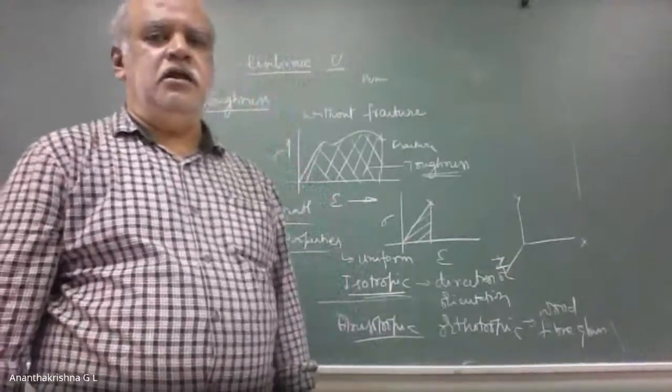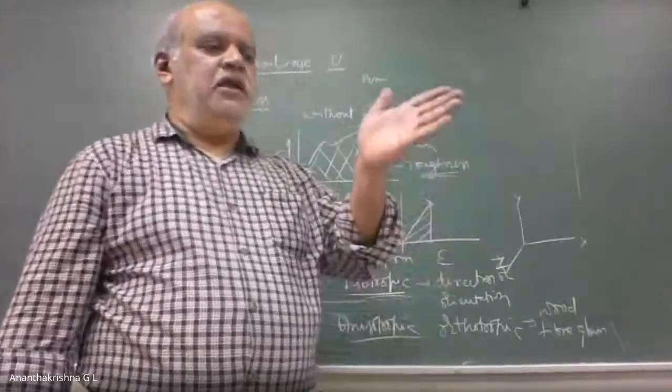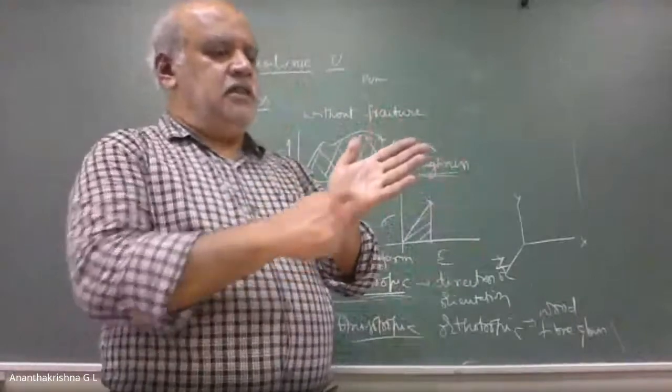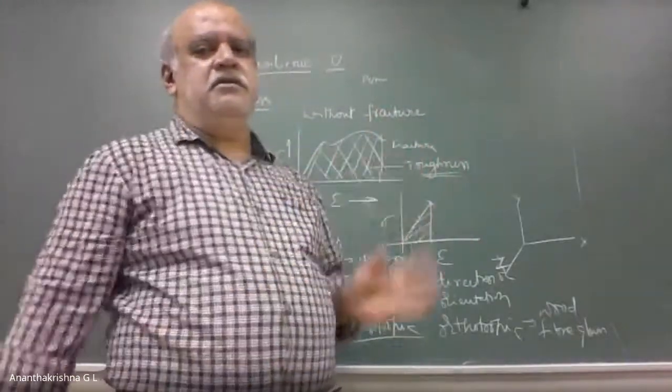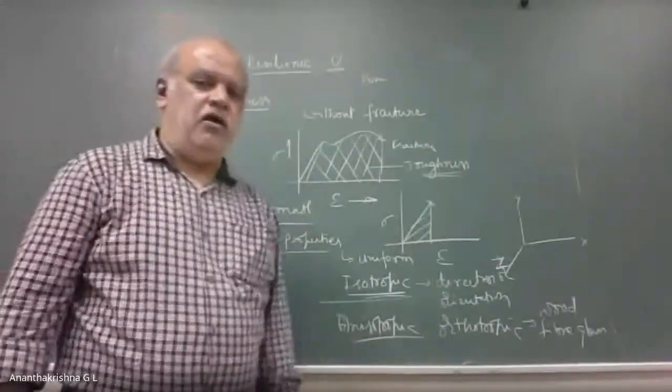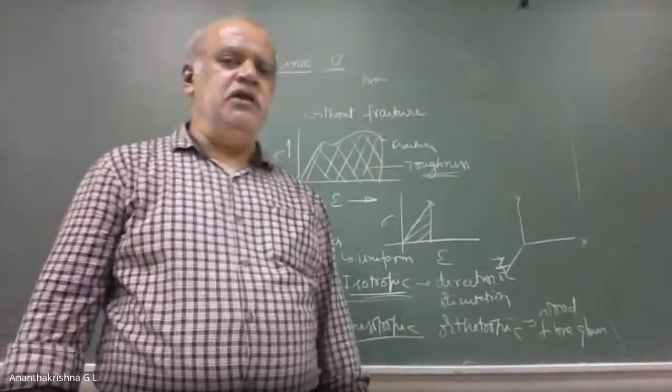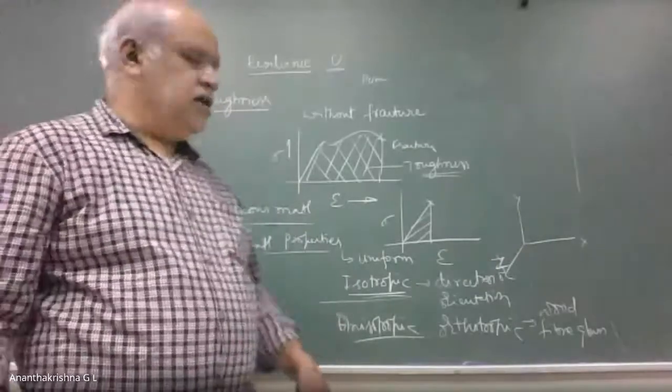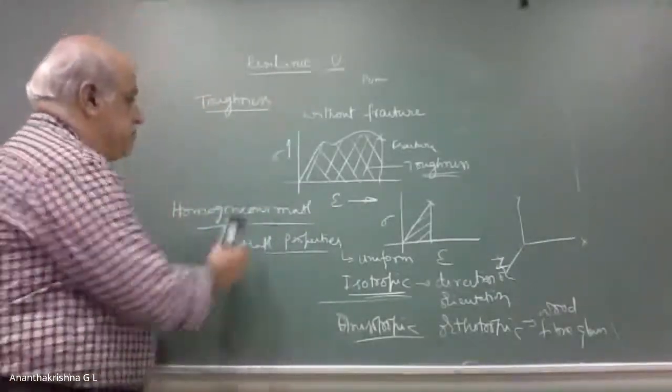Plane is nothing but which has got length and breadth and negligible thickness. That is called a plane, right? So there is no plane of material property symmetry in case of anisotropic material.